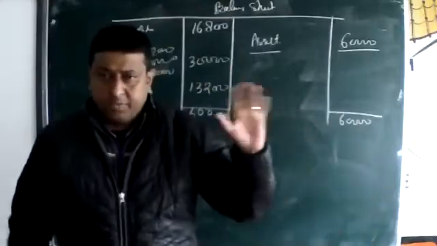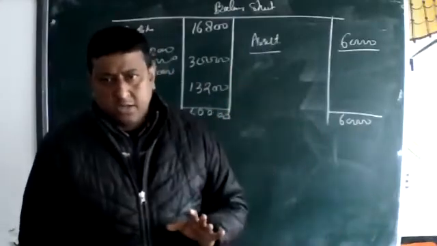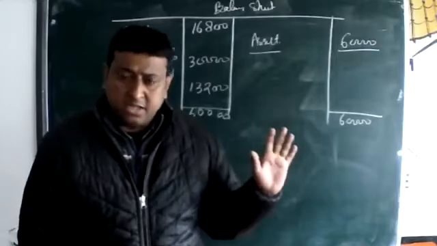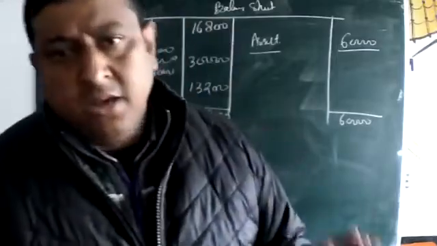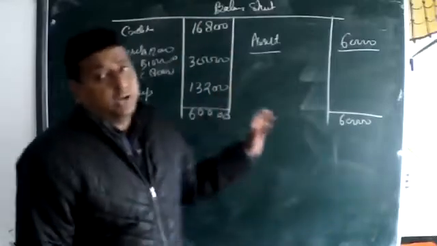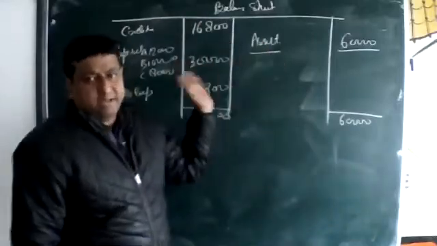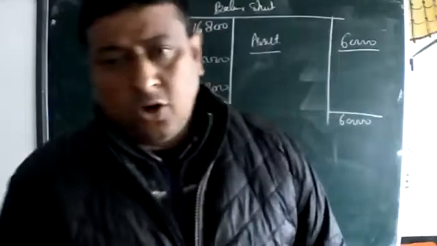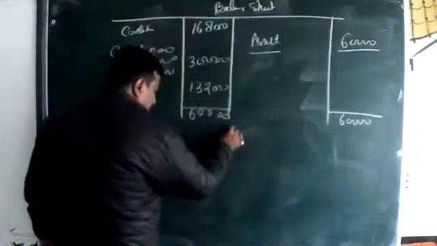Another thing is the same. What we did in the past, the same we are going to do, but this thing will be new. We are going to make the balance sheet, and by making it, we find out the assets or liabilities which are not given in your questions. Okay, now we are going to start the realization account.